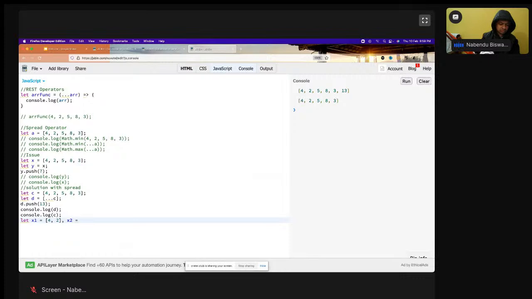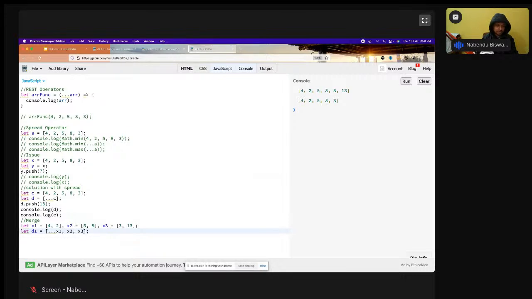Okay, x2 equal to 58, comma x3 equal to maybe 13. So this I have. Now what I'm looking into is merge. I want to merge all of these, and with the spread operator again it is very easy. So let d1 equal to, I'll have an array, then ...x1 comma ...x2 comma ...x3 is like this.